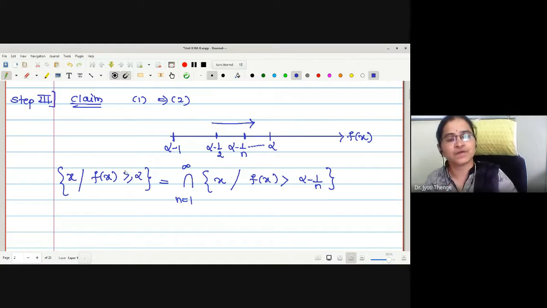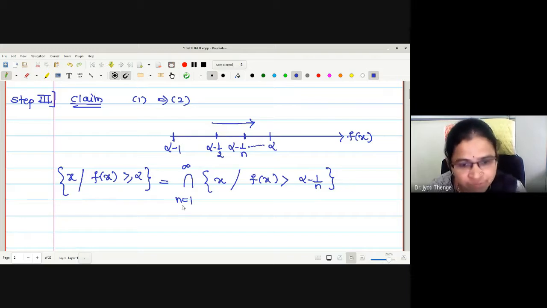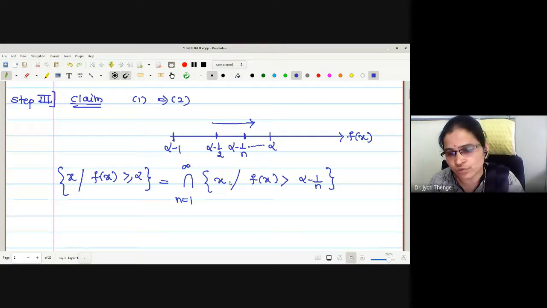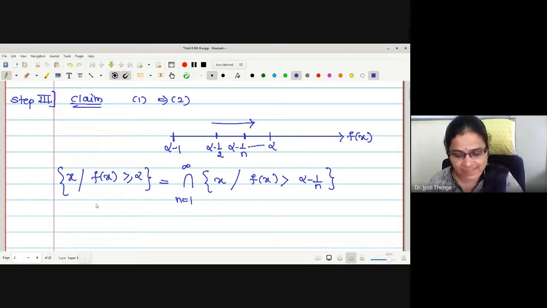That is, this f of x greater or equal to alpha, we have written in terms of strictly greater than some term. Is the point understood to everyone? This is a countable intersection of all the sets of this type. As n goes towards infinity, it will cover the point alpha also. Right? Yes, is there any difficulty? You can ask.